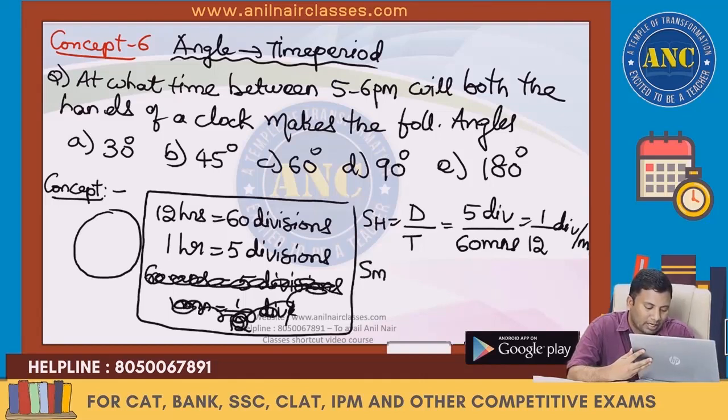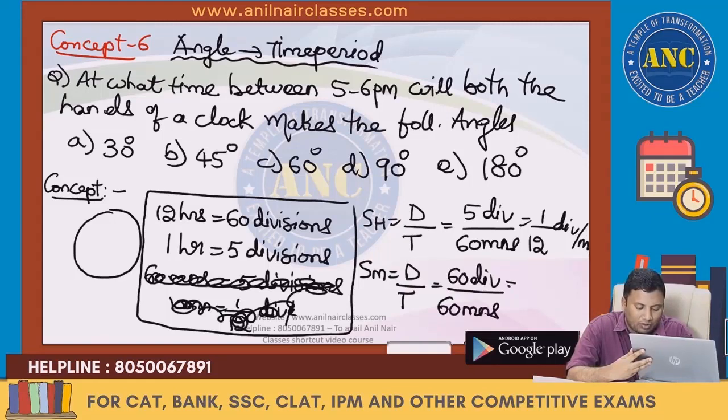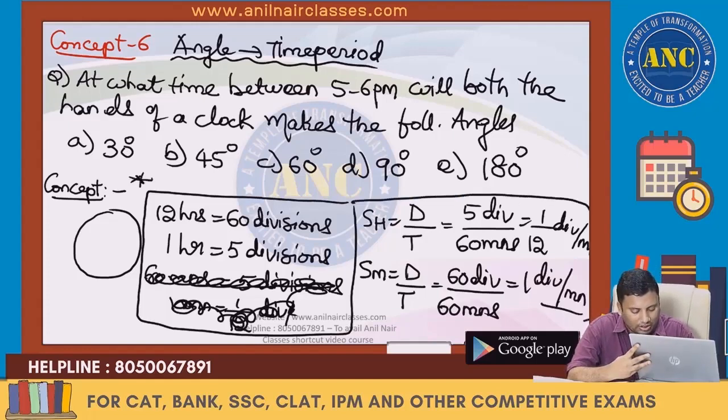Speed of minute hand is d by t. 1 hour is 60 minutes. In 1 hour, every minute it will go 1 division. These are 1 by 12 division per minute and 1 division per minute. Please make a note of both. We are going to use both of these.